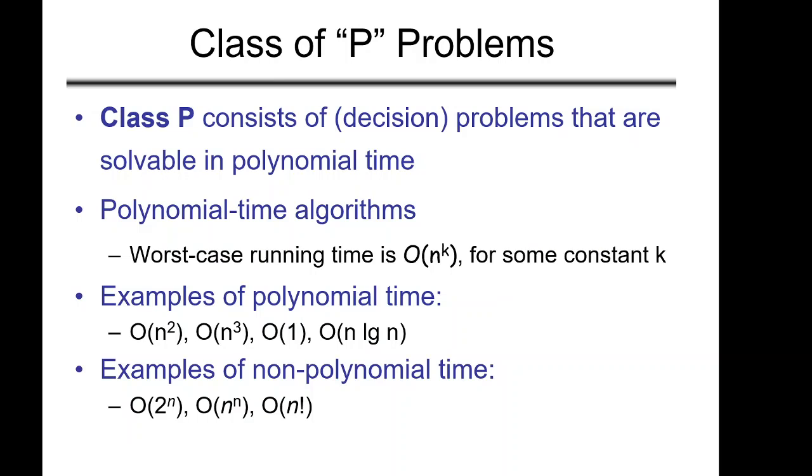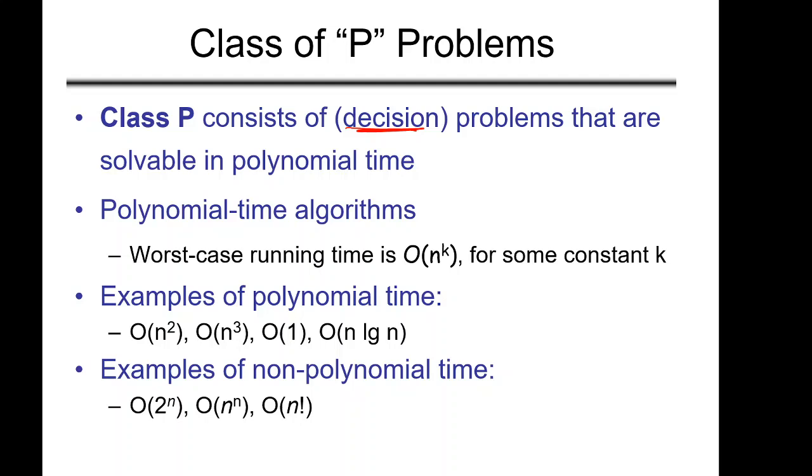Now, based on this, we can categorize the problems into a few categories. The first category is class P. Class P consists of problems, and please note it is decision problems we are talking about, that are solvable in polynomial time.